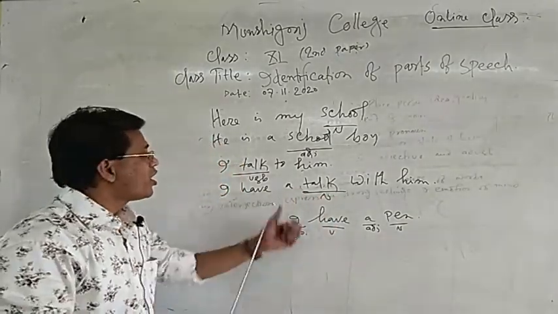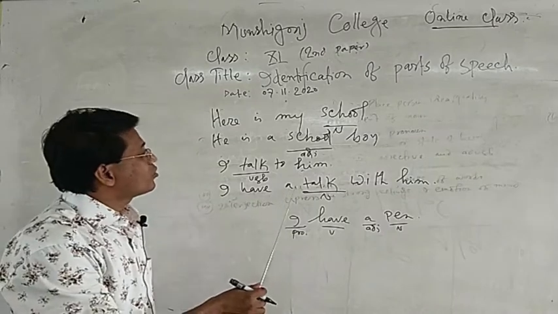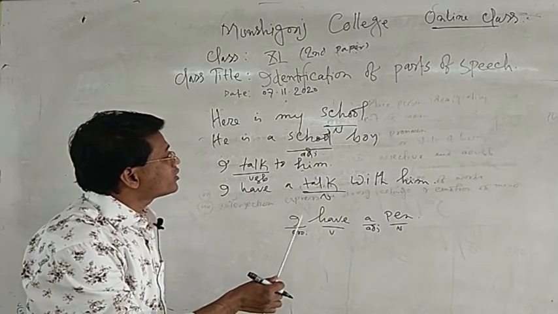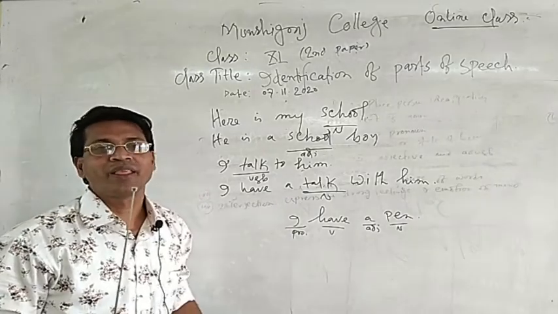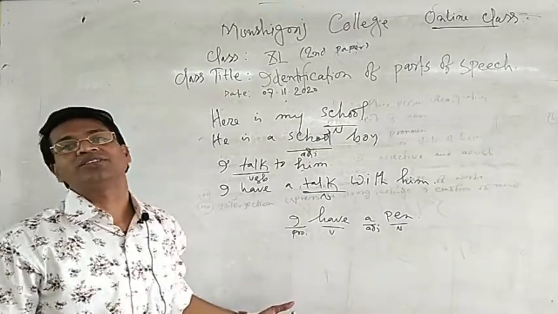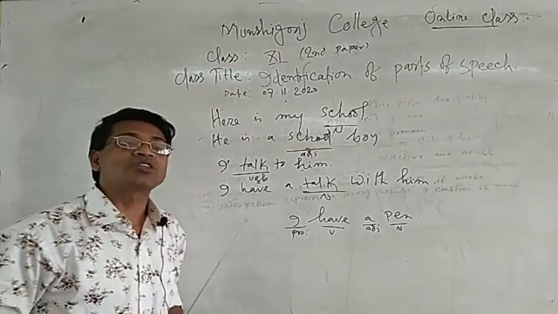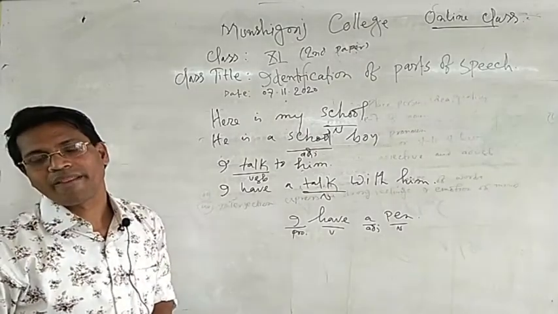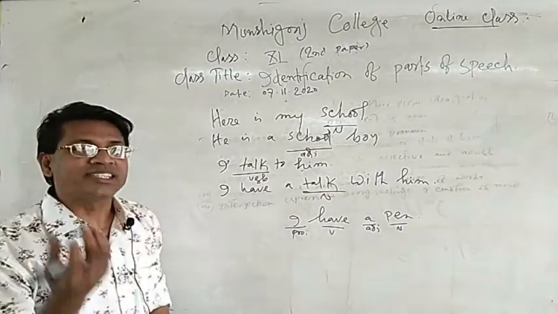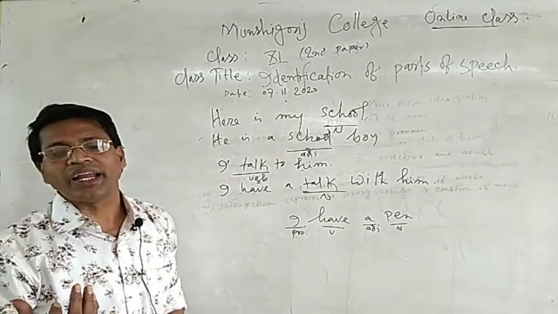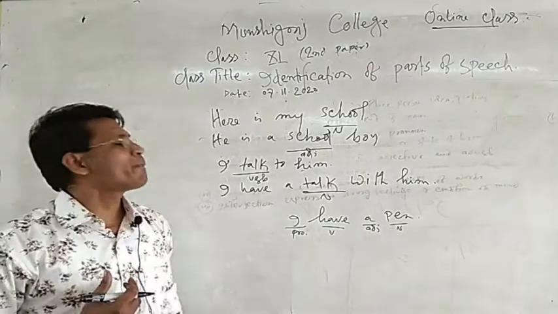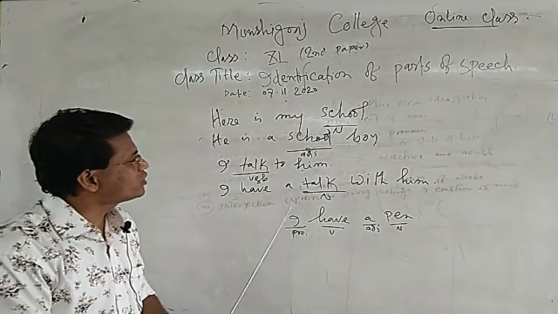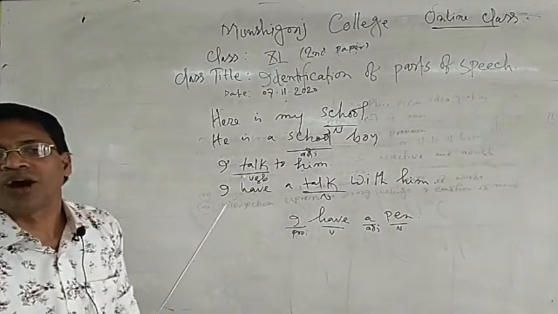So when we get a single word after an article, this single word is called a noun.